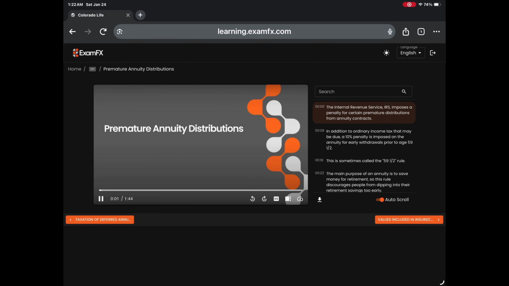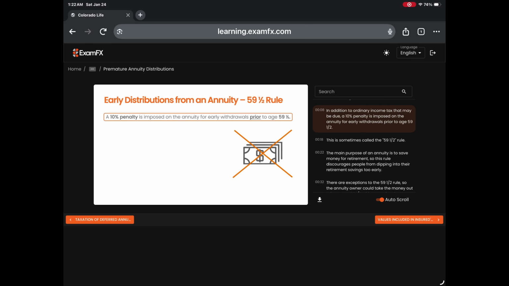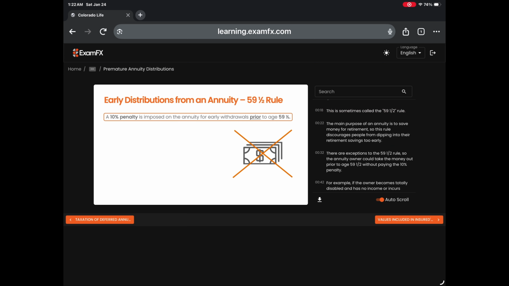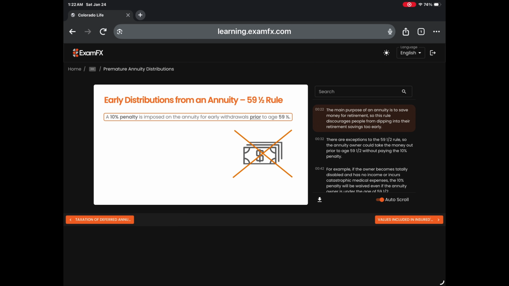The Internal Revenue Service, IRS, imposes a penalty for certain premature distributions from annuity contracts. In addition to ordinary income tax that may be due, a 10% penalty is imposed on the annuity for early withdrawals prior to age 59 and a half. This is sometimes called the 59 and a half rule. The main purpose of an annuity is to save money for retirement, so this rule discourages people from dipping into their retirement savings too early.